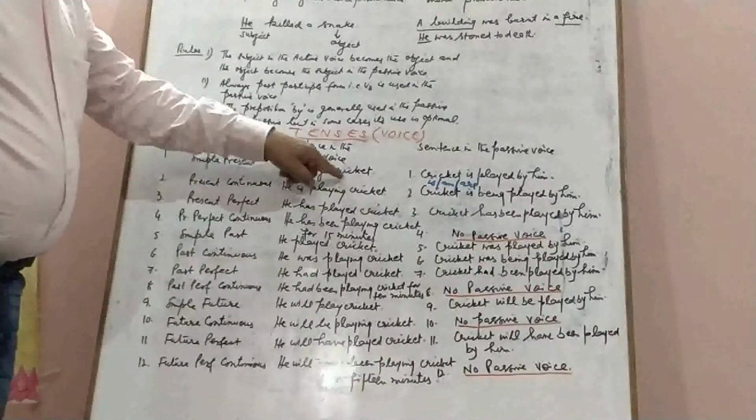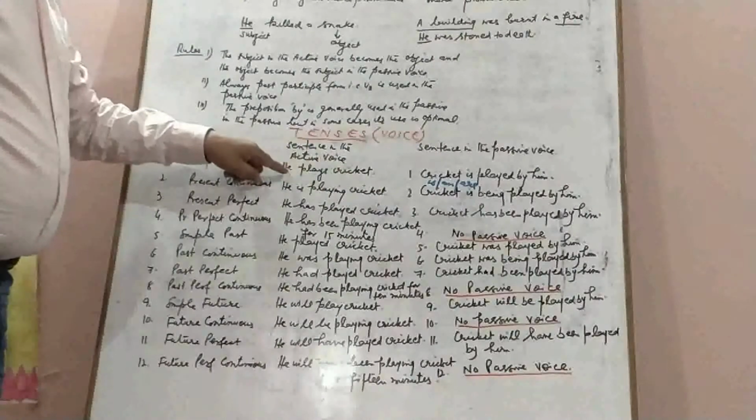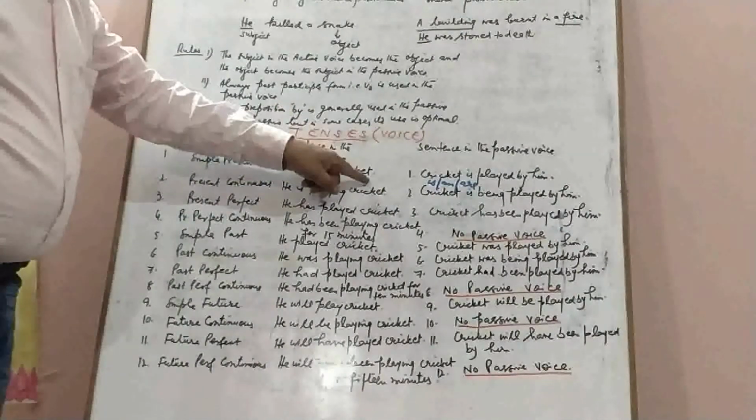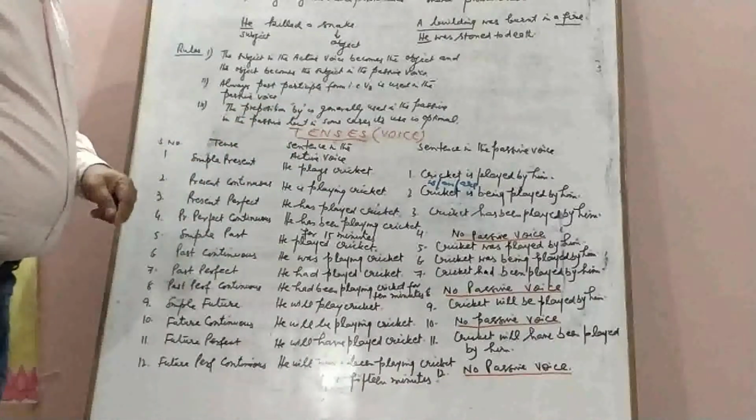He plays cricket. Cricket is played by him. Because cricket is an object, it will function as subject and he will function as object. So, cricket is played by him.